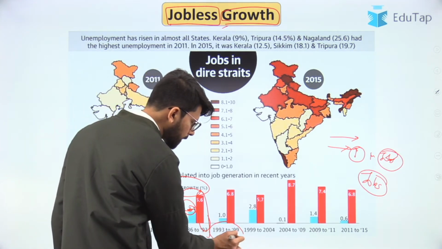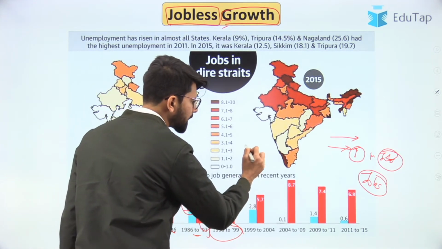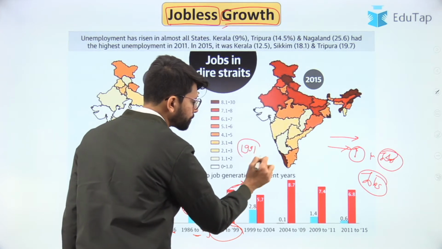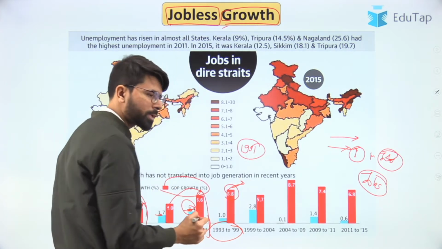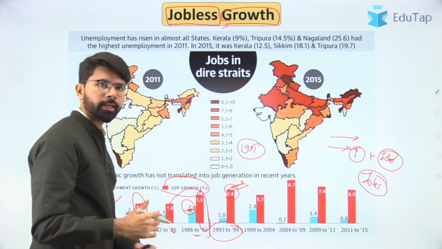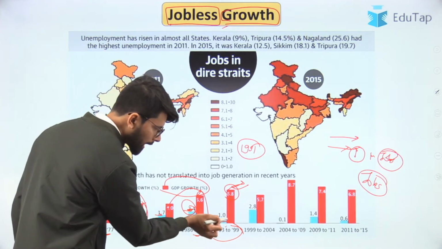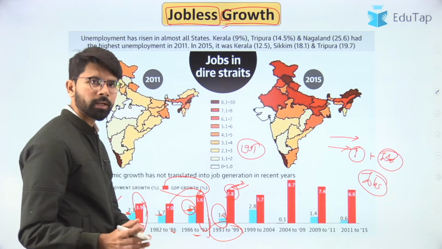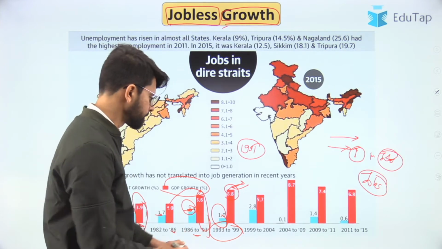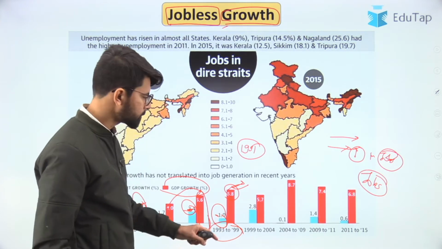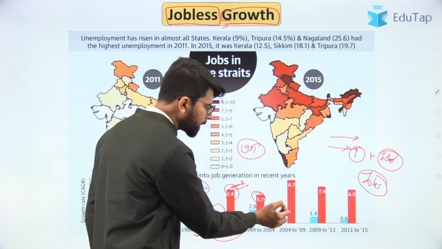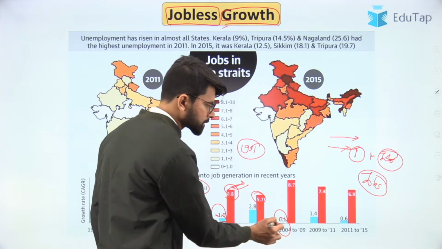Now the real phenomenon is post liberalization, that is the 1991 period, where we are witnessing jobless growth. The growth is taking place in the entire economy, but it has not been accompanied by growth in jobs. Just a 1% rise in the jobs. And similarly here, and here literally there are no jobs.